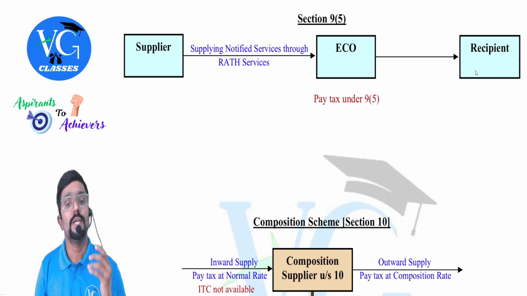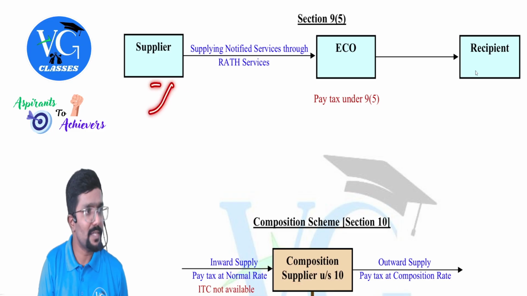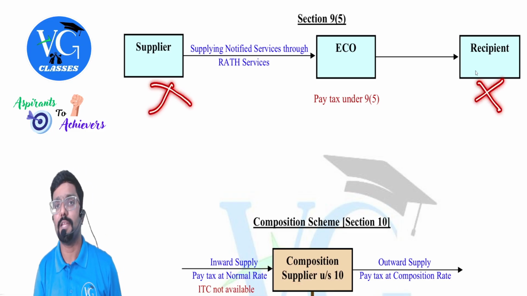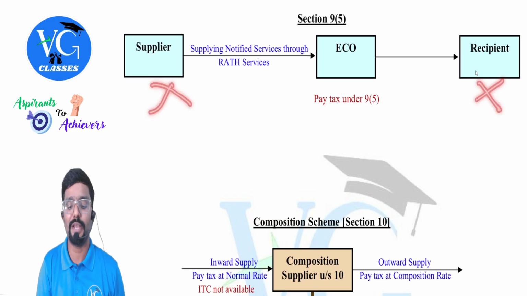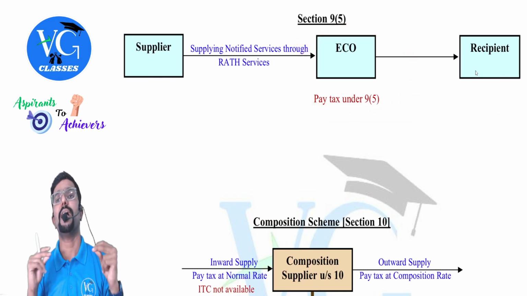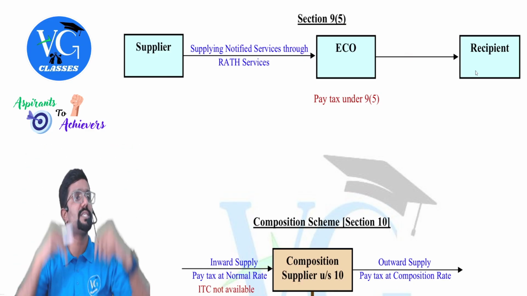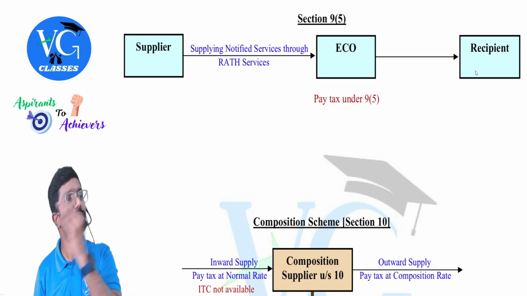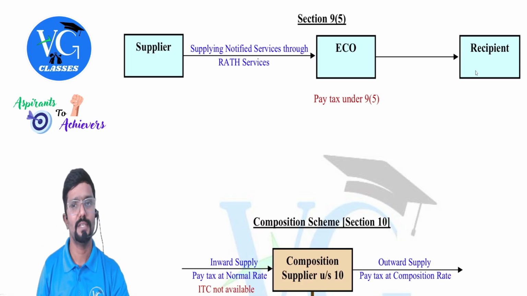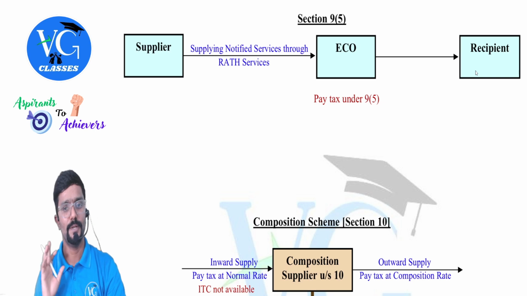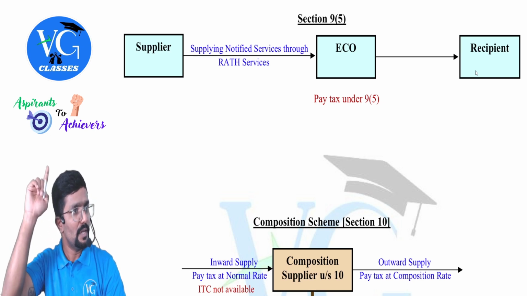So who should pay tax on it? Not the supplier, not the recipient. That means no FCM, no RCM. Who should pay tax, people? The e-commerce operator under section 9(5) of the CGST Act, or if it is supplied outside the state, then as per section 5(5) of the IGST Act. Same to same provision, copy paste. Hope you understood.